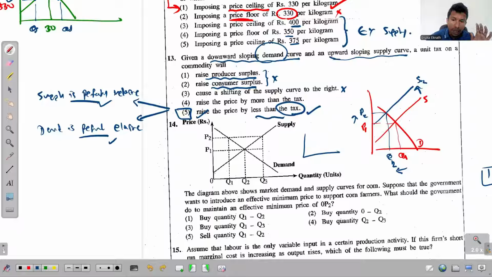Also, if the supply curve is upward sloping, it cannot be perfectly inelastic, because then its shape would be parallel to the price axis. So from all the given options, the answer is the fifth one.